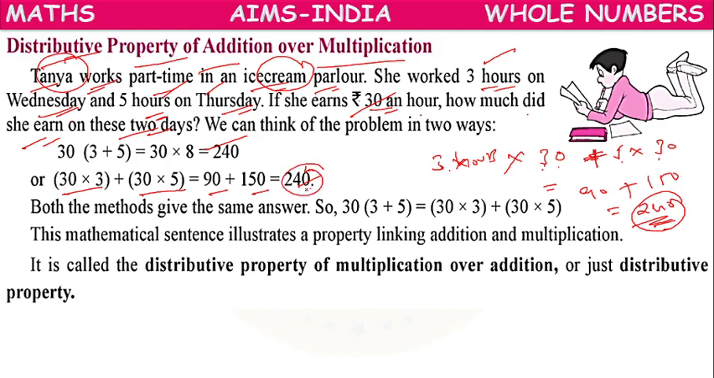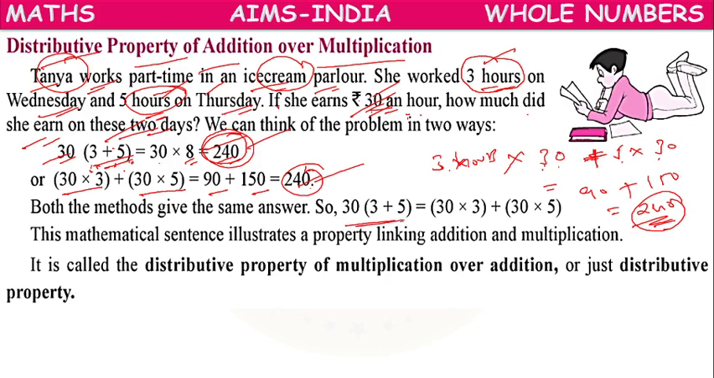Or we can do it in another way, because on Wednesday or on Thursday, on both days she will be getting 30 rupees per hour. So what we will do? We will add the hours first, the total number of hours, 3 plus 5. We add the total number of hours she worked in 2 days, and then multiply that with 30. 30 into 3 plus 5, 8, 240. This time also we are getting the same answer, 240.